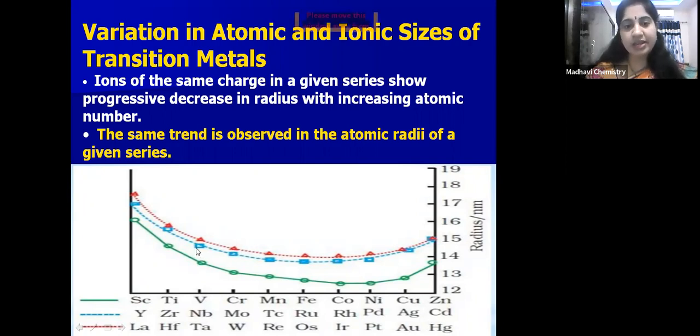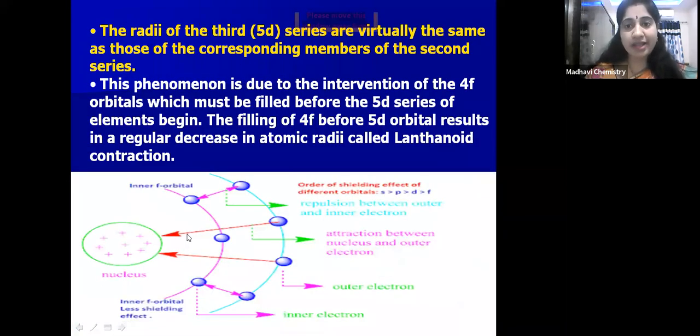That's why size increases. But very, very important, children, concentrate. If you compare the 4d and 5d series of this d block, the size difference is very little, is it not? When compared with 3d and 4d, the size difference is large. But in the 4d and 5d series, the size difference is very less. So very important, this is because of lanthanoid contraction.